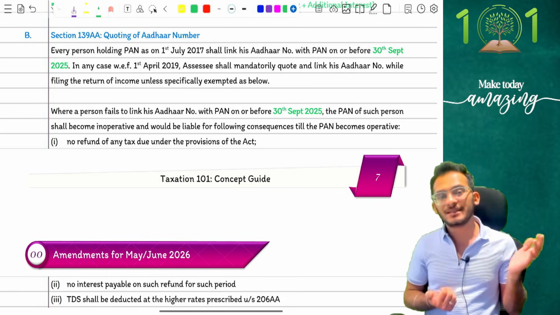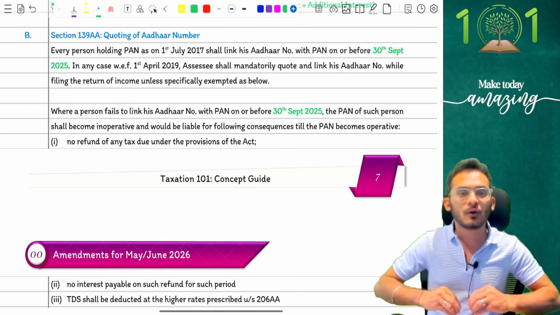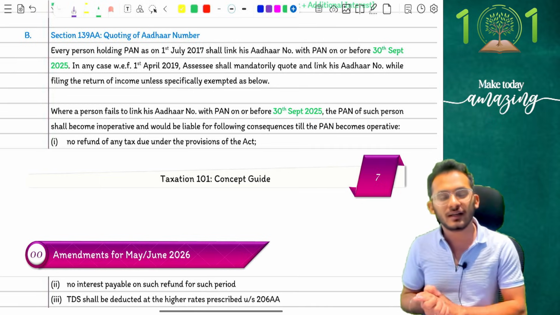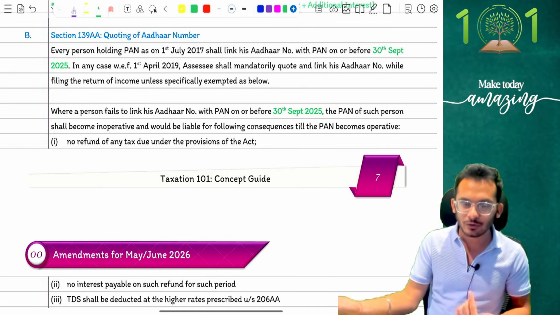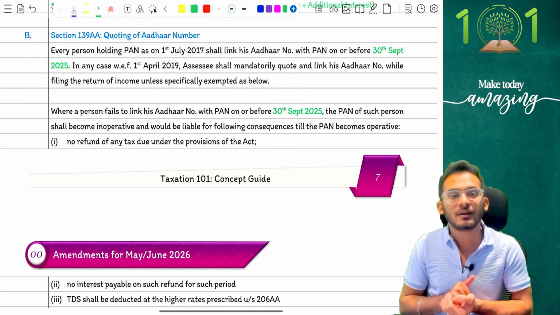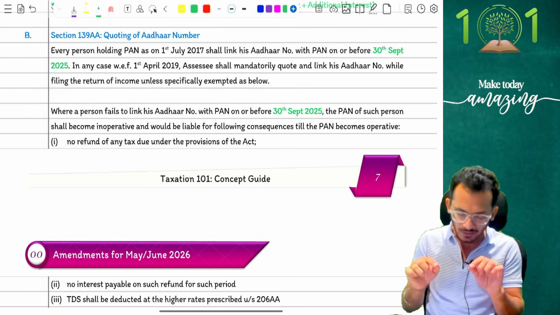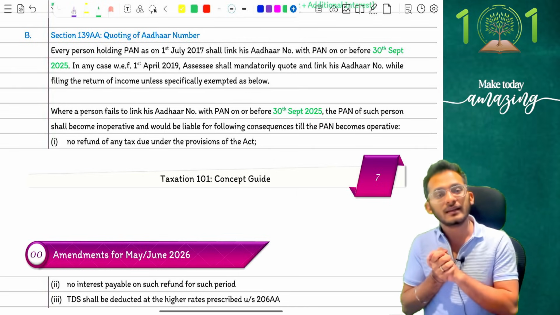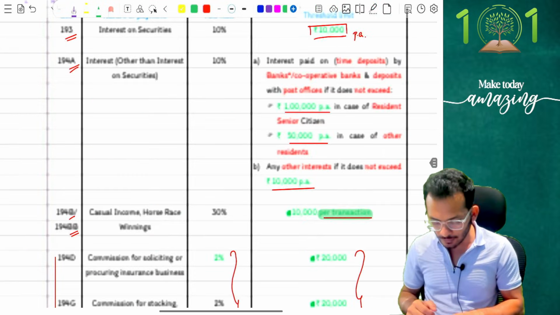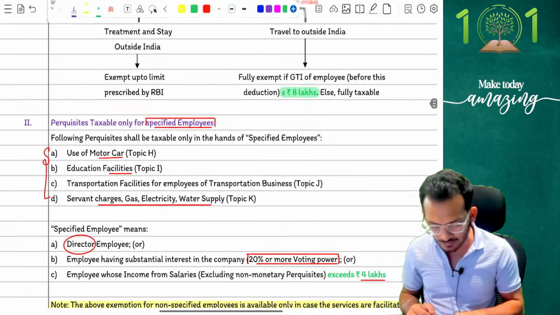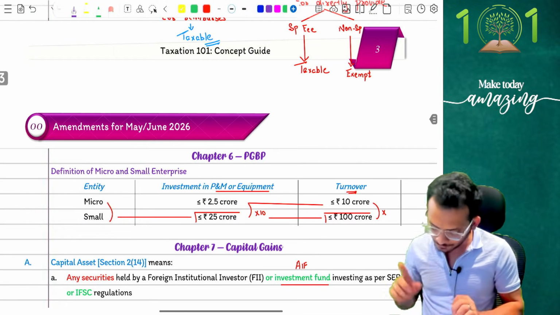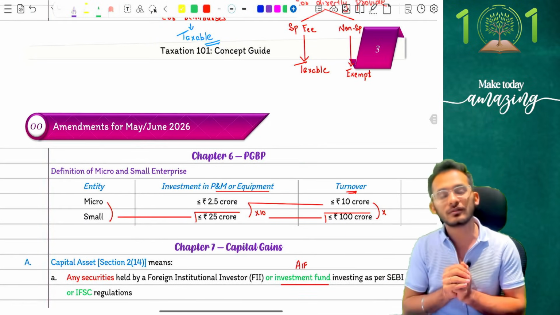Next, came in your PGBP, where it says, if you want to qualify as a micro and small enterprise, your investment in plant and machinery should be less than 25 crores and your turnover in the current year should be less than 100 crores. Less than 25 crores and less than 100 crores is the condition. I'm so sorry for the slip earlier.